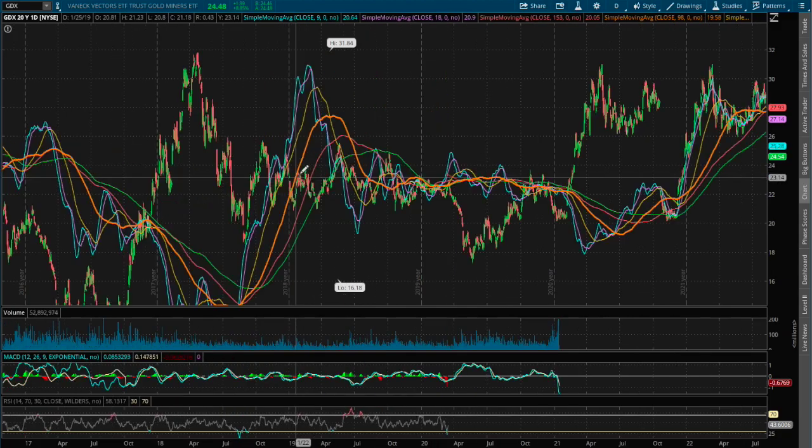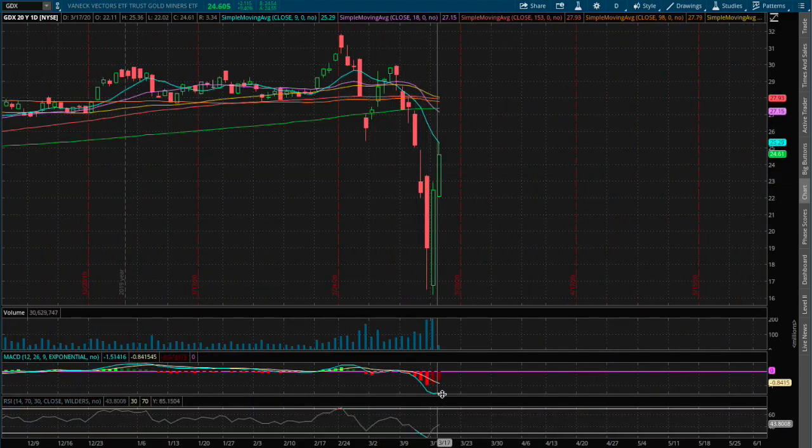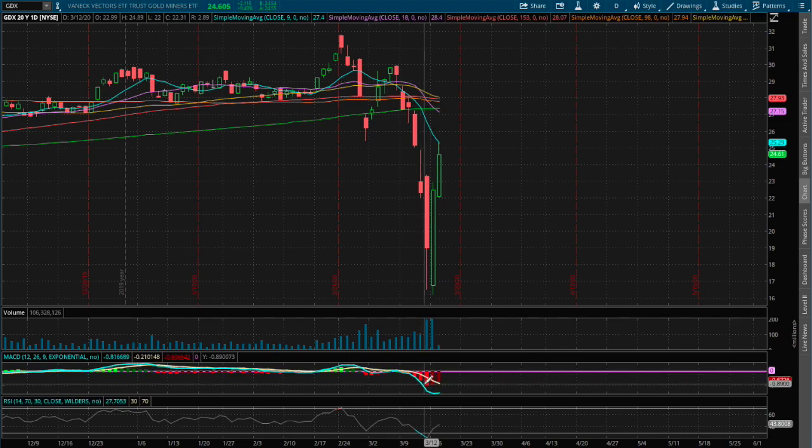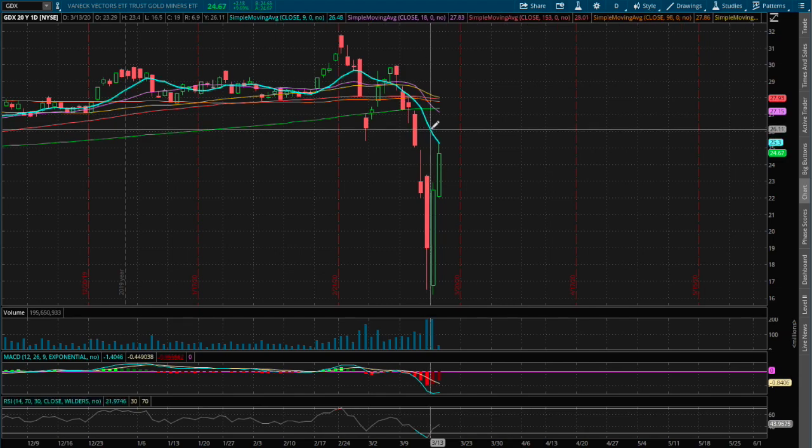If we expand out to the daily chart, we were oversold on the daily RSI, and we still have not seen a convergence on the daily MACD, so there's a big concern there, and we also encounter resistance at the 9-day moving average. So it is still too early to see that we will encounter a full reversal. We still need to close above the 9-day moving average, this blue line.